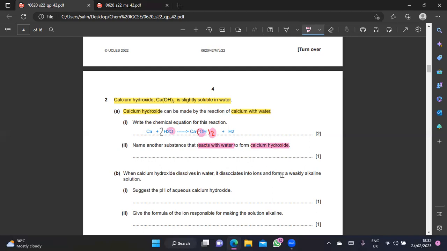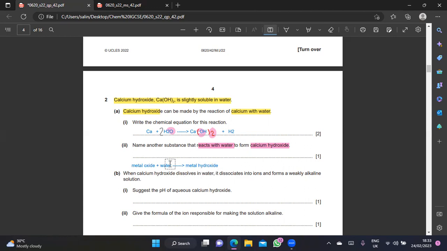Now remember, any metal oxide, okay, I'm going to write it down here. Any metal oxide, you react with water, we get metal hydroxide. So this is the key point. If you forgot about this, you may want to write this down. We'll stop in 2 minutes time, inshallah. Any metal oxide reacts with water to form metal hydroxide.